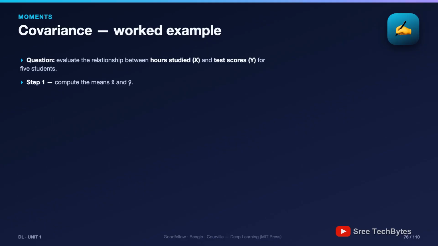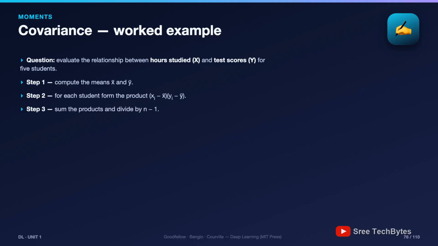Take student 1. Hours deviation, 1 minus 3, minus 2. Score deviation, 60 minus 76, minus 16. Product, minus 2 times minus 16, plus 32. Below average hours, below average score. The directions agree, so the product votes positive. Feel how the formula thinks.